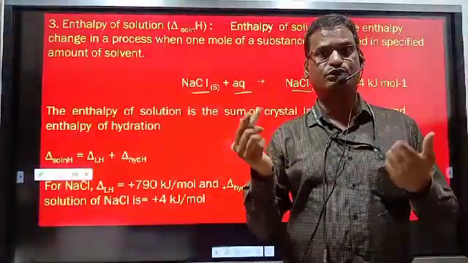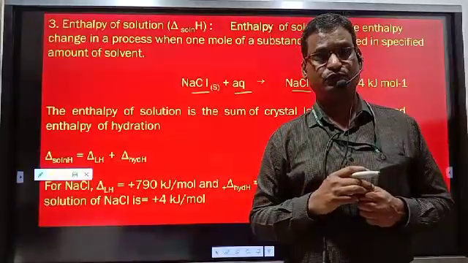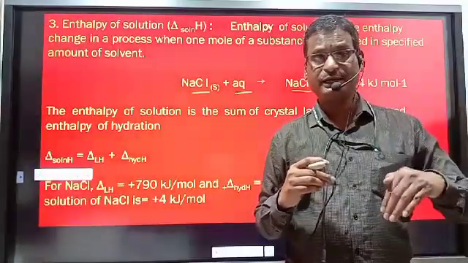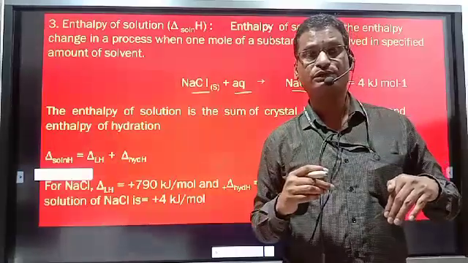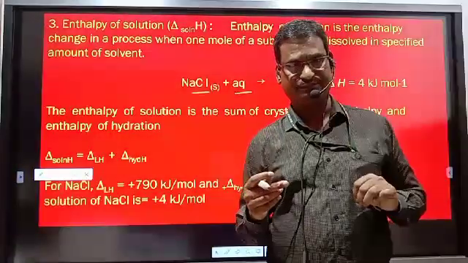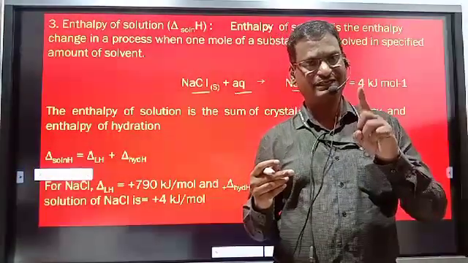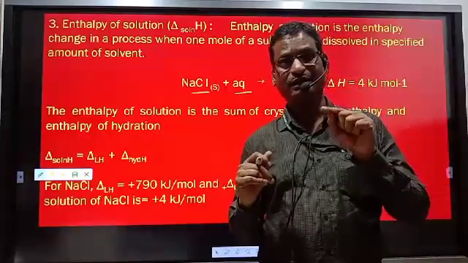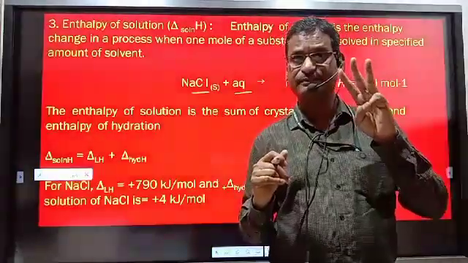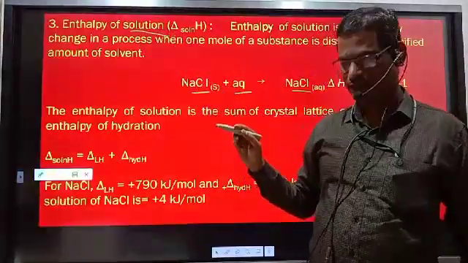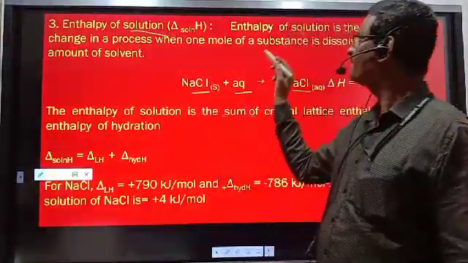solute-solvent interaction, that is exothermic, measurable. Solute molecules get incorporated, penetrated into the solvent molecules, that is an exothermic change, and that is measurable. That is the third step. So the first step is measurable and the third step is measurable. The second is not measurable. The summation of the first and third step is known as enthalpy of solution. It is the enthalpy change.